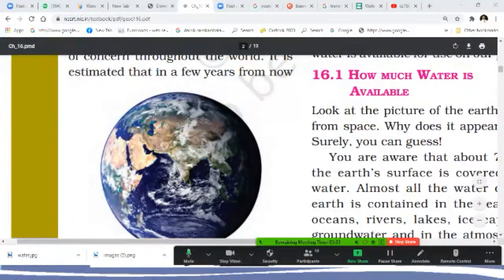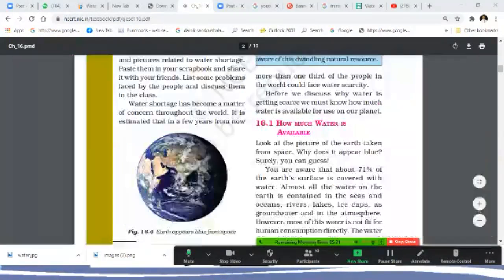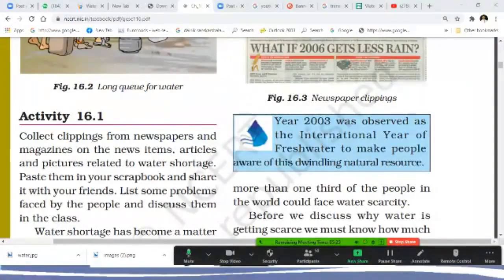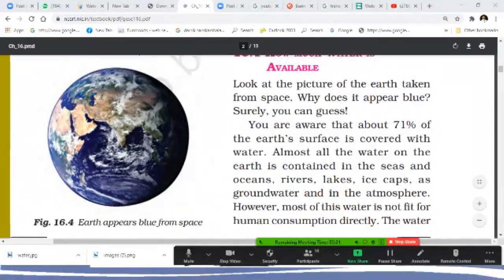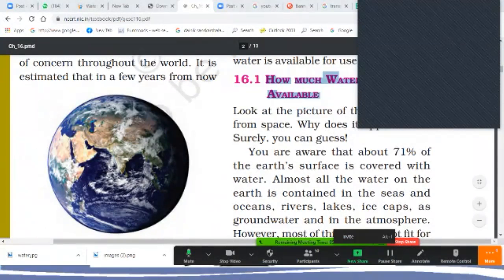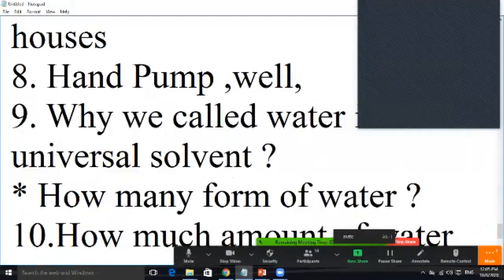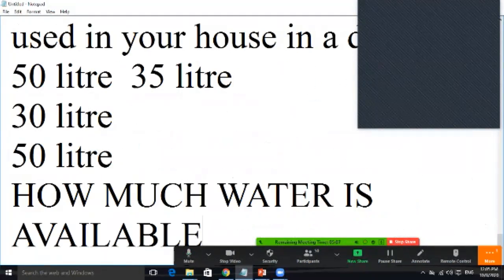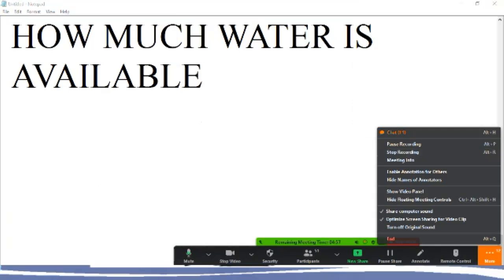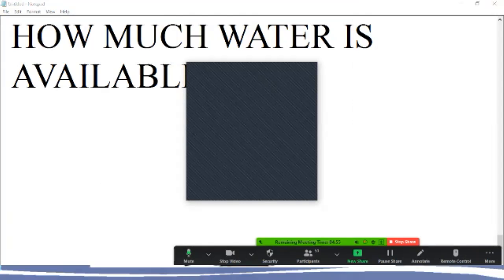So these are a few answers that came here, and I am very happy to see that at least you are updated. So students, you must find out more. If I am talking about how much water is available, very good. Let us see how many. 100%. Pallavi, 71%, 3%.